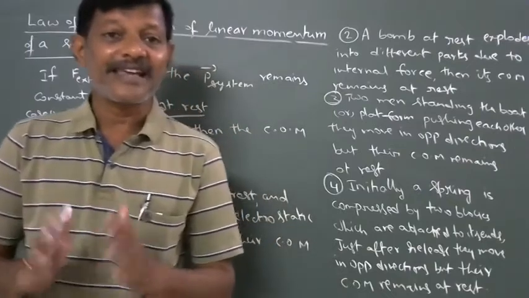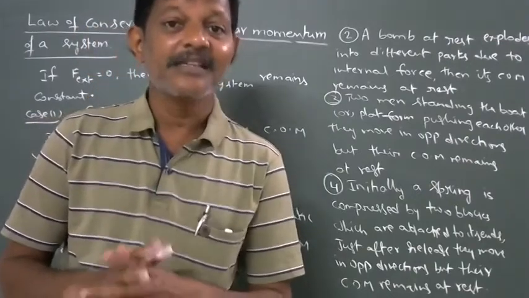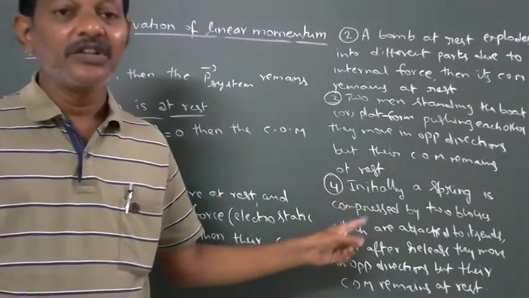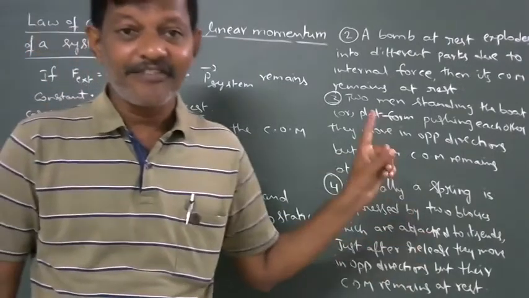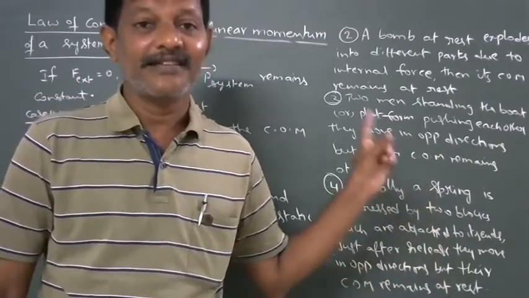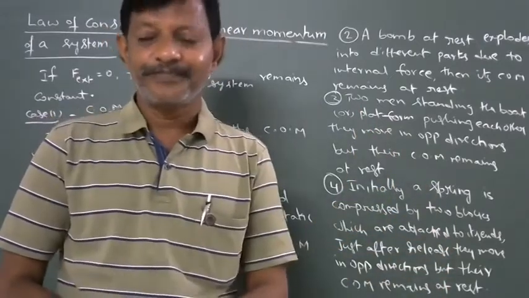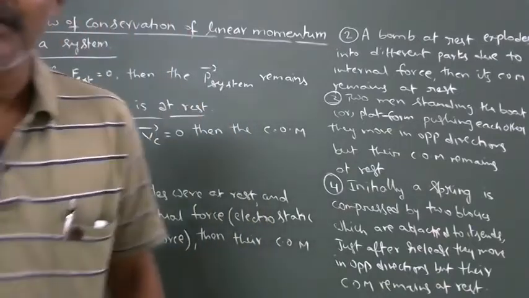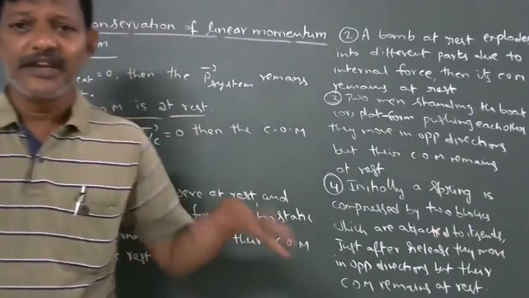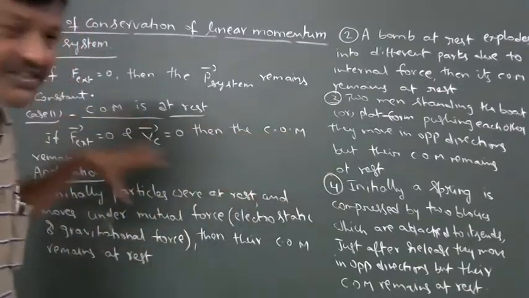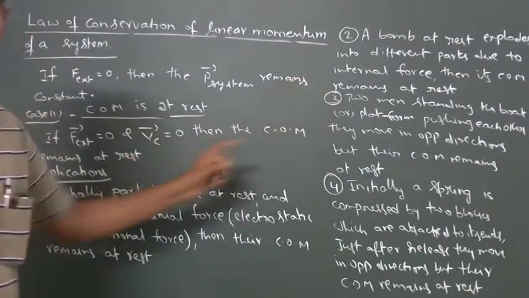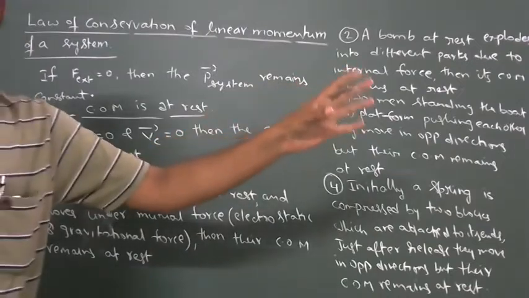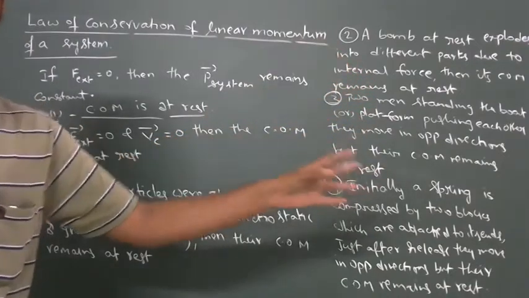So an internal force cannot accelerate the center of mass, and since initially the center of mass of the system was at rest, finally also the center of mass remains at rest. These are four important applications. In all these applications, the center of mass is initially at rest, and due to the internal forces, the center of mass is finally also at rest.